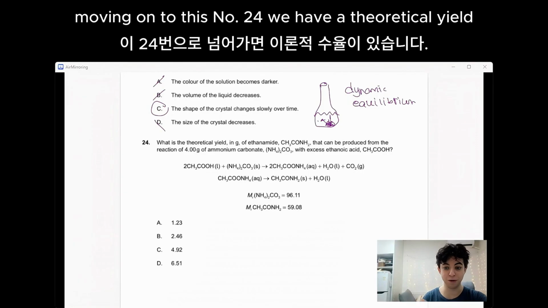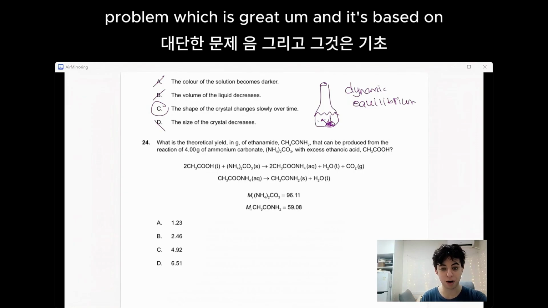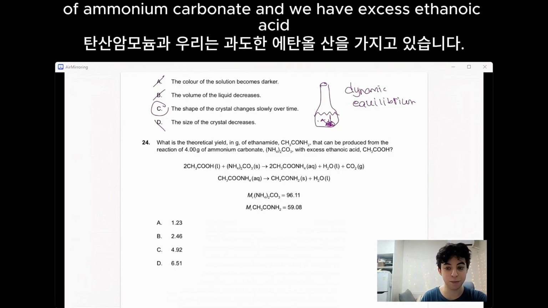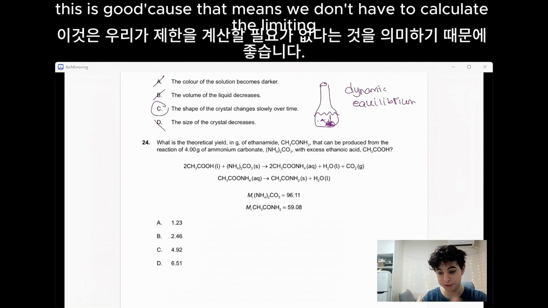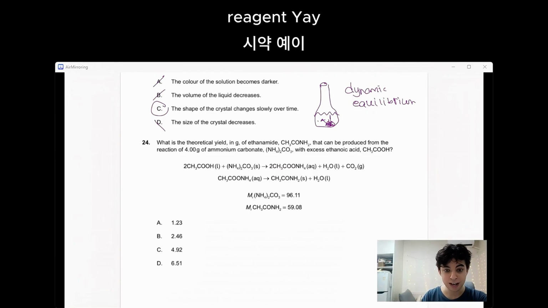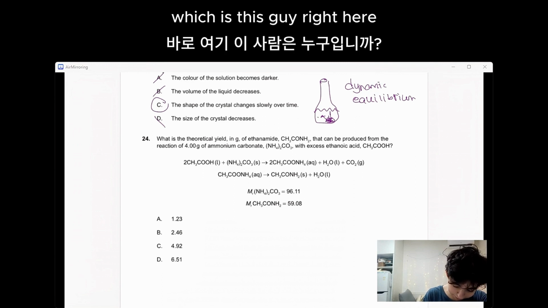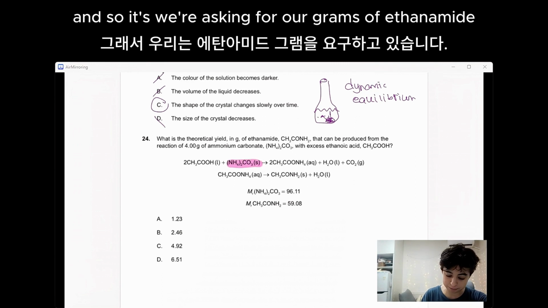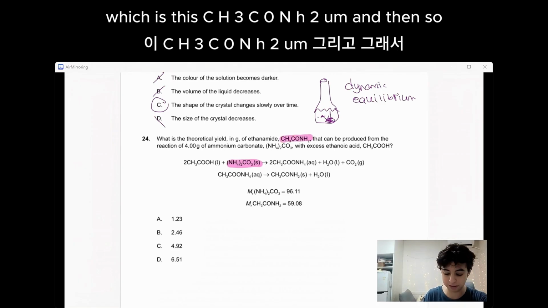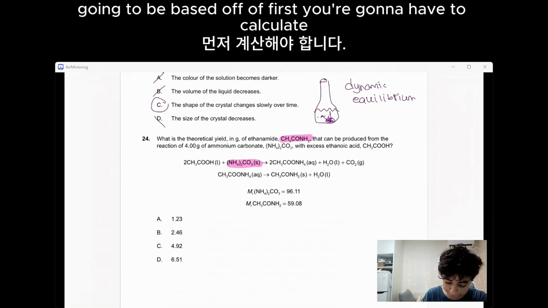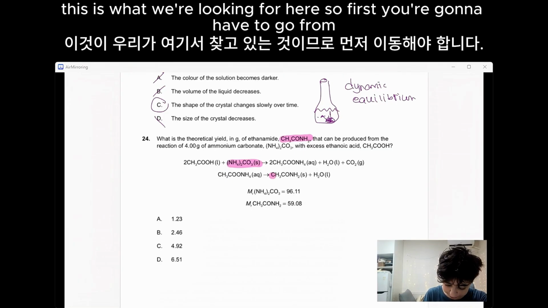Moving on to number 24, we have a theoretical yield problem, which is great. And it's based on a reaction where we have a starting amount of ammonium carbonate and we have excess ethanoic acid. This is good because that means we don't have to calculate the limiting reagent. Yay! And so we have our ammonium carbonate, which is this guy right here. And so we're asking for our grams of ethanamide, which is this CH3CONH2. And so it's careful to notice that this is what we're looking for here.